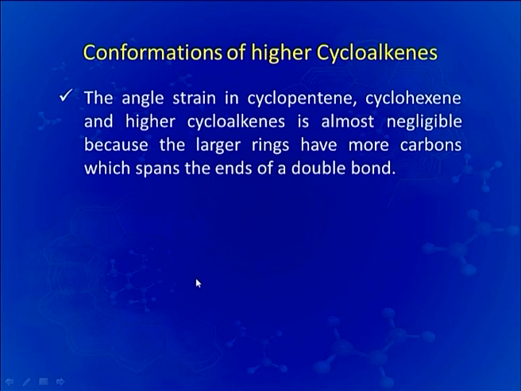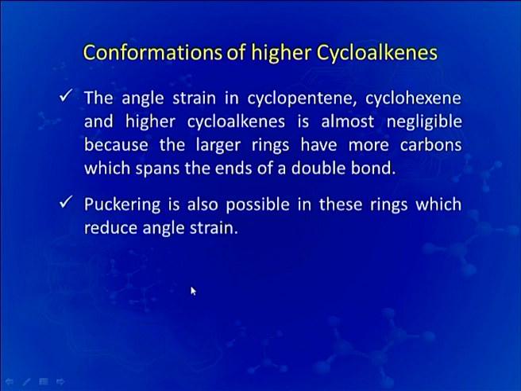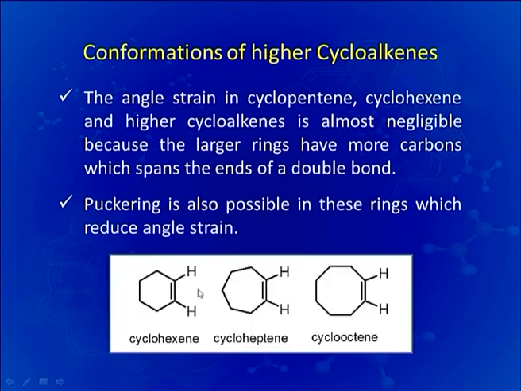The angle strain in cyclopentene, cyclohexene and higher cycloalkenes is almost negligible because the larger rings have more carbons which span the ends of a double bond. As a result, puckering is possible in these rings, which reduces angle strain, and that is why cyclohexene, cycloheptene and cyclooctene do not have any angle strain.